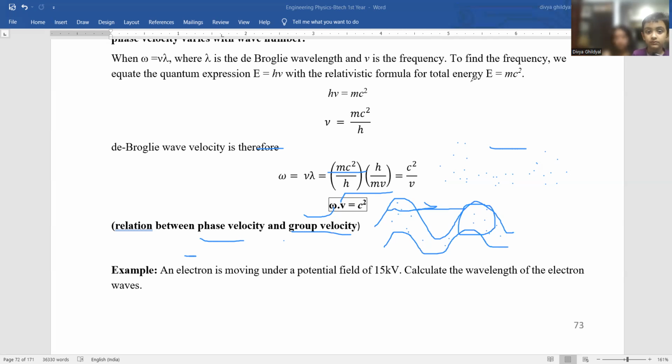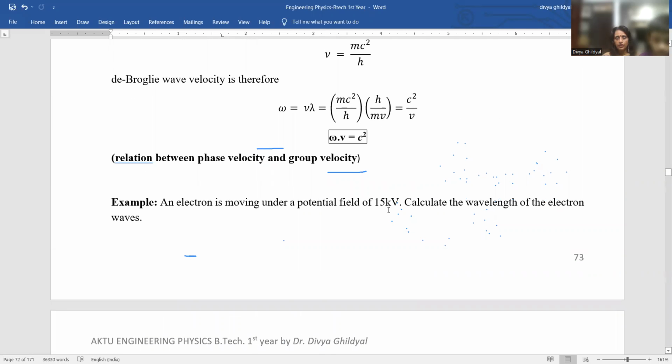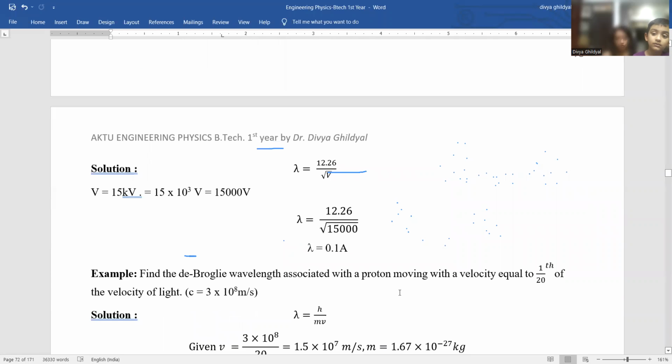Let us quickly do a numerical, because numericals on the formula lambda equal to h upon p, or other forms of this expression, are very important. An electron is moving under a potential of 15 kilovolt. Calculate the wavelength of the electron waves. From our concepts, we know that the de Broglie wavelength is given by 12.26 divided by under root V. V has been given to us as 15 kilovolt.